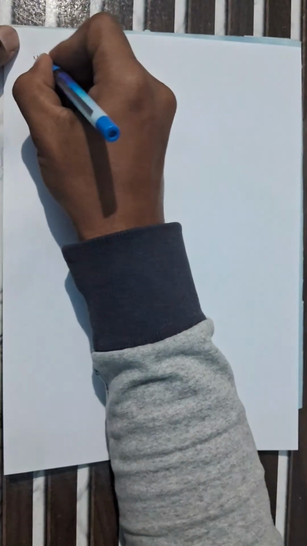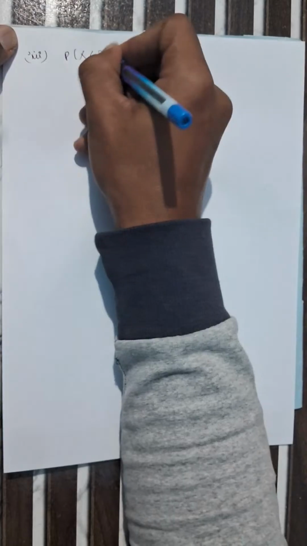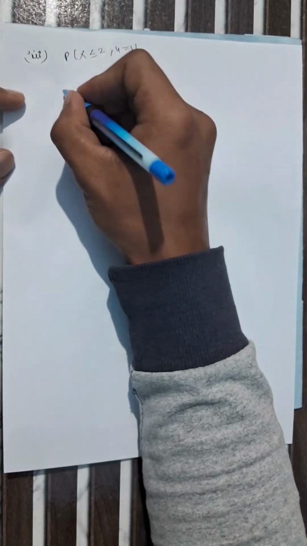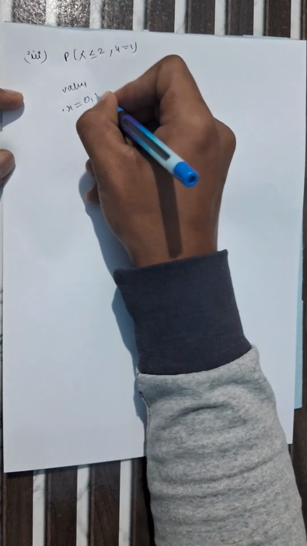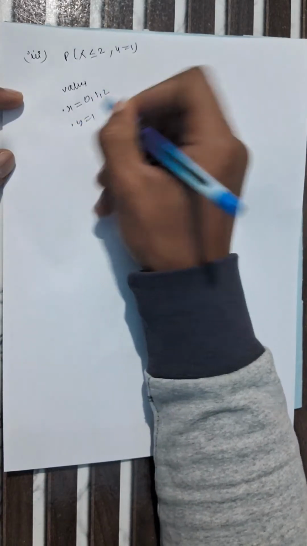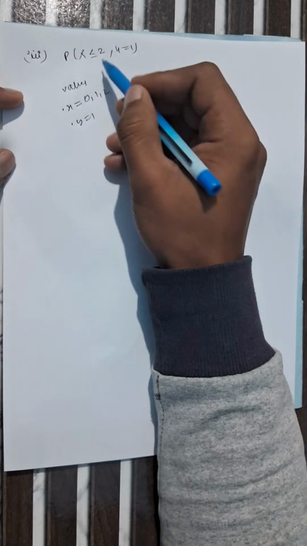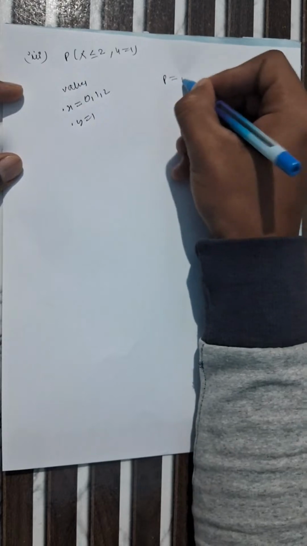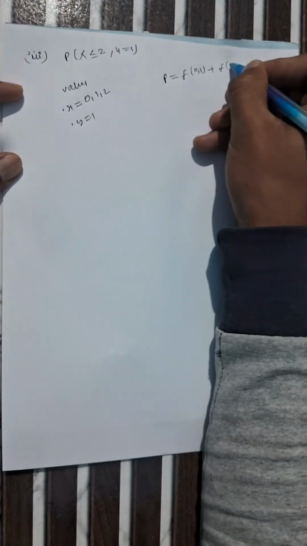Our third part: probability where x is less than or equal to 2, y equals 1. What values are we taking for this condition? x equals 0, 1, 2 and y equals 1, because x is less than or equal to 2. We can take the 0 value, 1 value or 2 value. So we are finding the probability where function of 0 comma 1, that is the x value and y value, plus 1 comma 1, plus 2 comma 1.